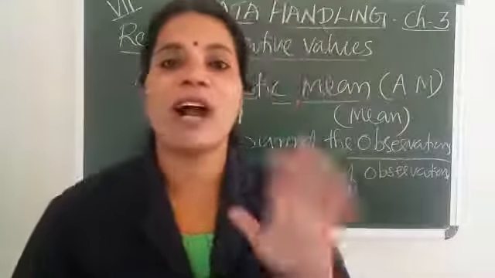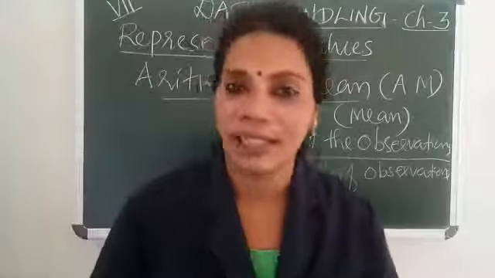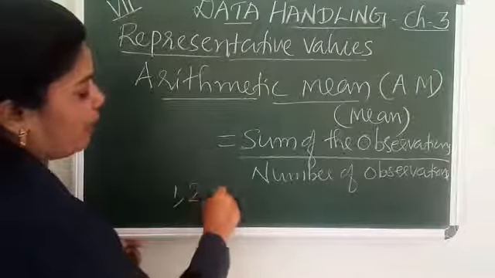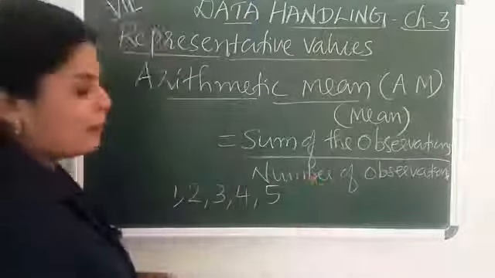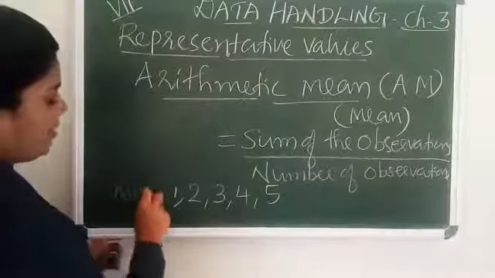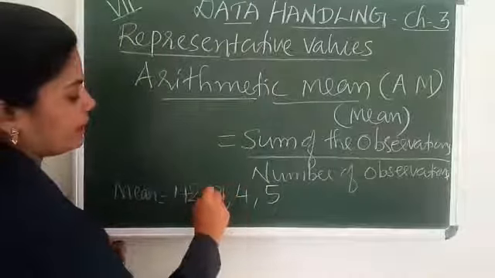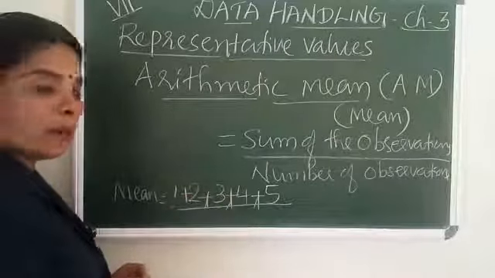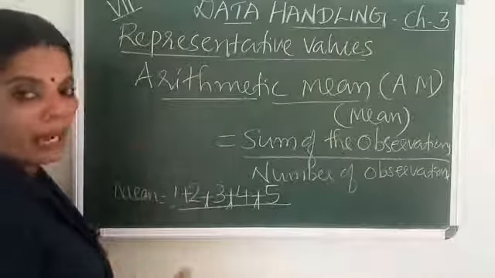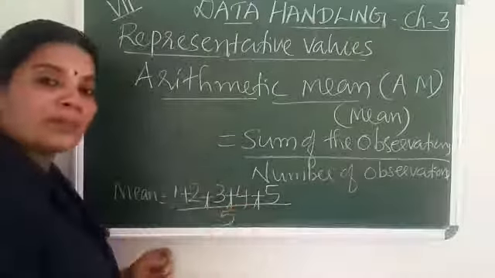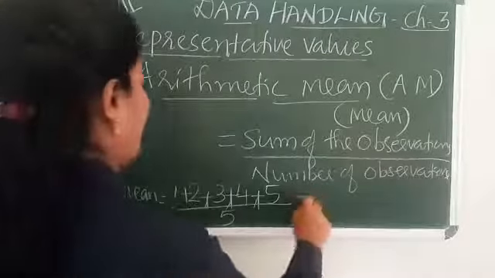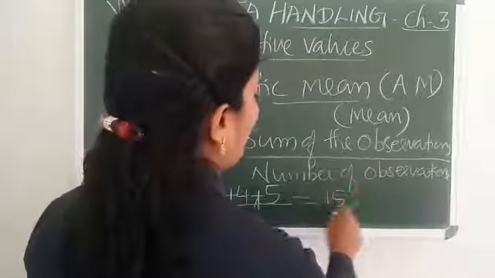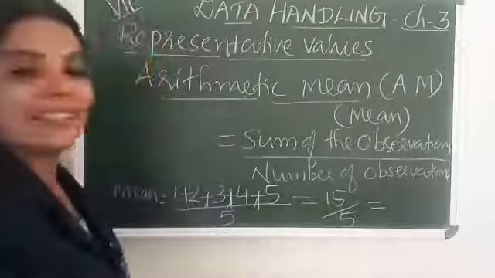The first 5 natural numbers are 1, 2, 3, 4, 5. How to find mean? Sum of the observations 1 plus 2 plus 3 plus 4 plus 5 by number of observations. How many numbers are here? 5 numbers. That is 1 plus 2 plus 3 plus 4 plus 5. What is the sum? 15. 15 by 5 we get 3.